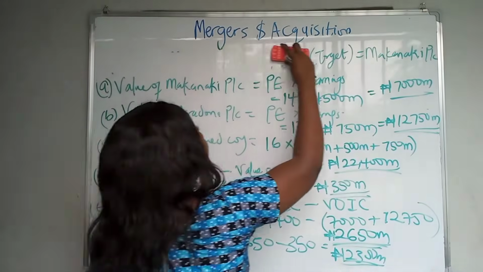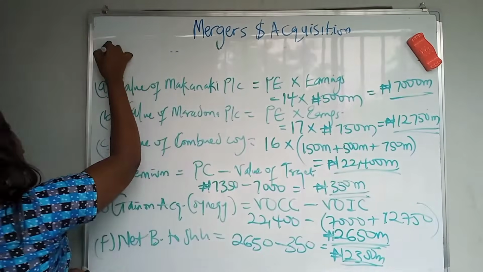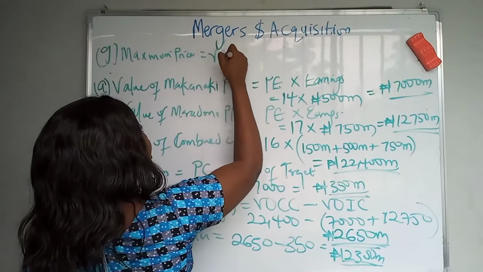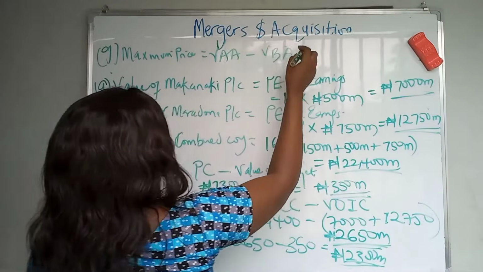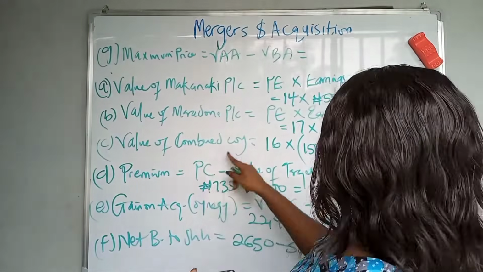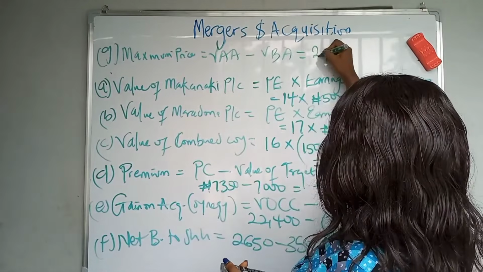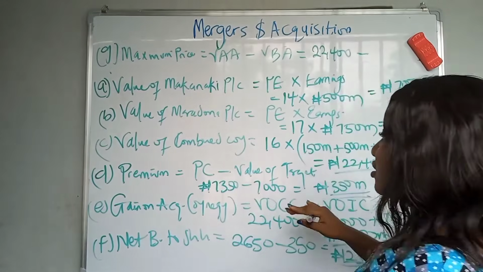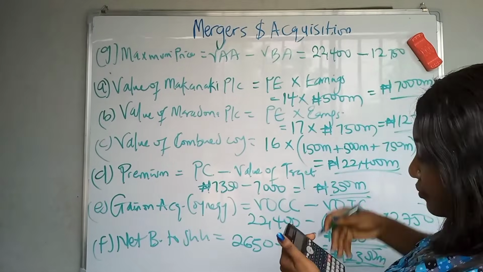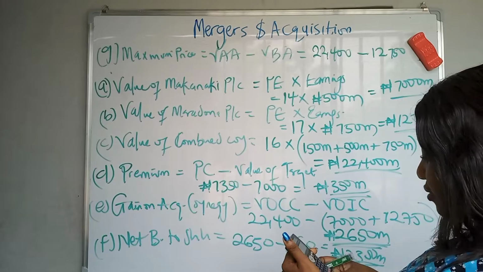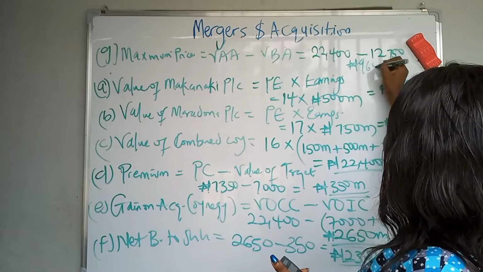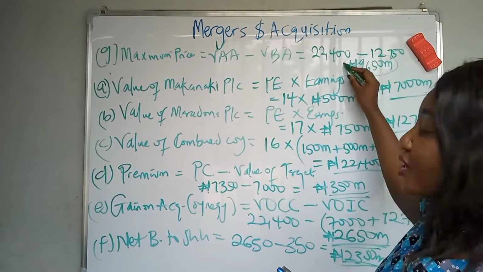Then the last one says calculate the maximum amount that Maradona should pay for Makanaki. Right, let's write that up here. That's G, the maximum amount, that's the maximum price. I already gave you the formula, that is value after acquisition minus value before acquisition. Sorry for all this, my shortcut. So the value of the company, that is the combined company, what did the company become? It became 22,400 minus the value of the company, that's Maradona, 12,750. Put that in your calculator. 22,400 minus 12,750, that's 9,650.